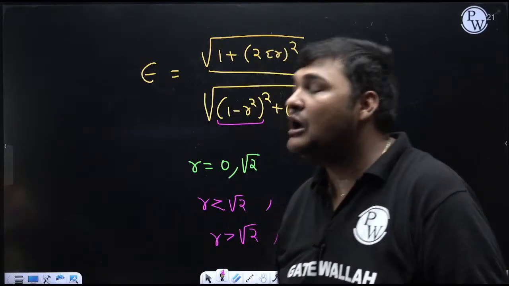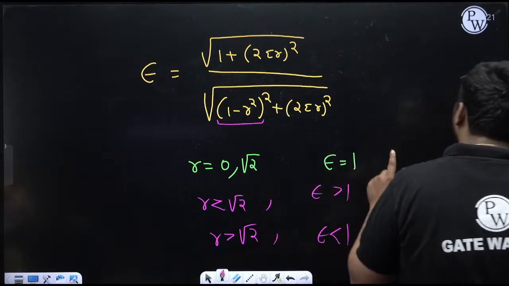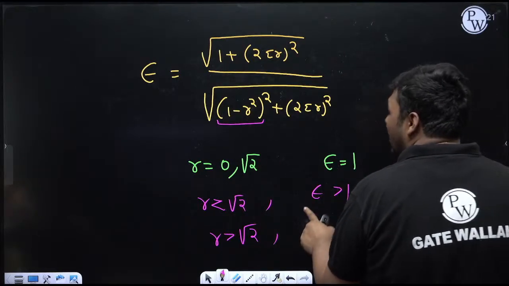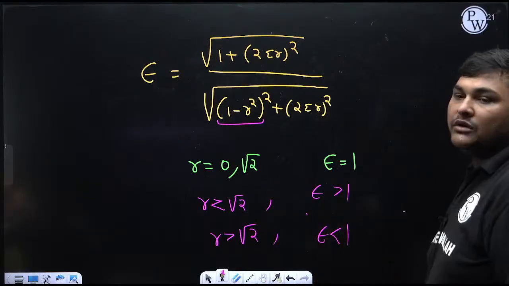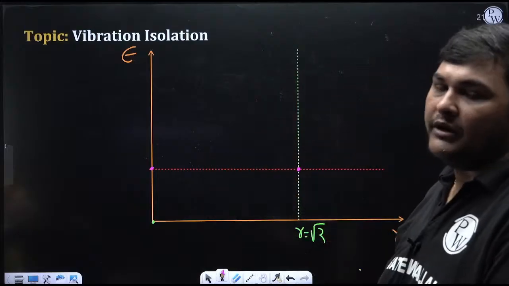This you can remember. Whatever is the fixed value of zeta, at r equal to 0 and root 2, epsilon will be equal to 1. Between 0 to root 2, epsilon is greater than 1, means isolation is not effective. When is it effective? When r is greater than root 2, epsilon is less than 1. This is a very important conclusion, okay? But that I will show in the graph, don't worry, okay?